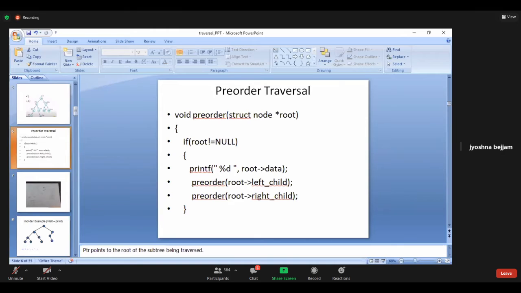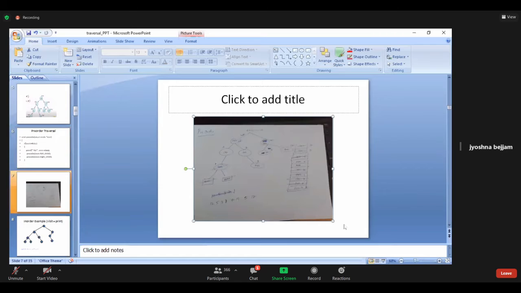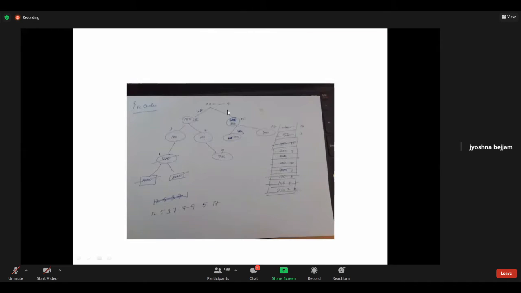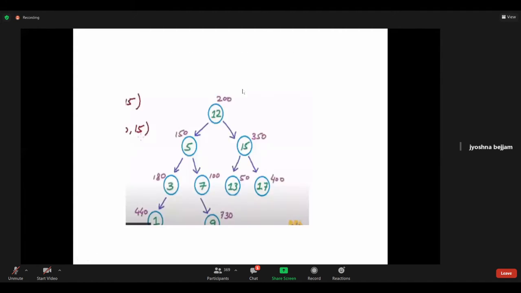First, it will come to the if part. If root equal to null, is 200 equal to null? No. Then what does it say? printf root of data. Root of data means 200 of data. What is 200 of data? I think it should be visible. 200 of data is 12. The first printf statement will get executed according to the code. Please go through the code. Once again, I'll show the code.